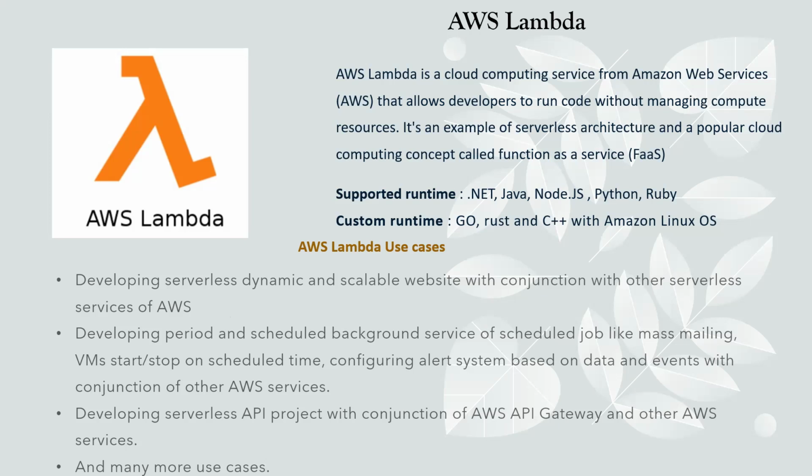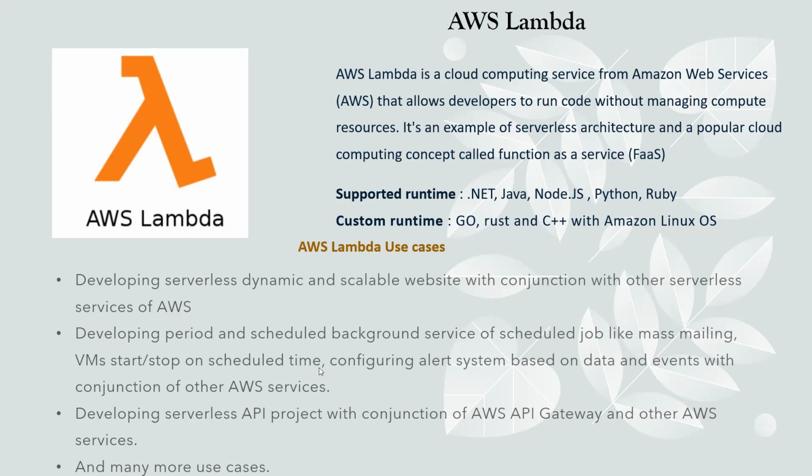If the load exceeds or the traffic grows on your website or application, AWS Lambda automatically scales the environment infrastructure also, like the CPU, memory, whatever it requires. When the load reduces, it will automatically de-scale the provisions and the resources also. So it is completely scalable, and without provisioning any infrastructure, we can develop the website very quickly. That was one use case.